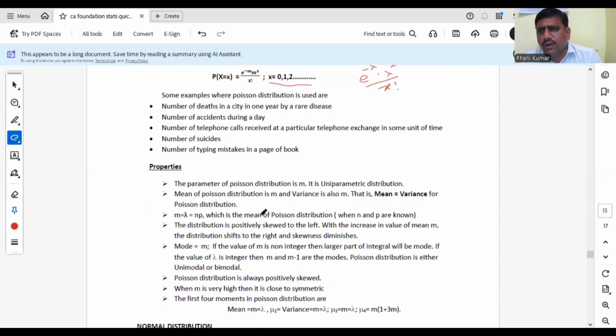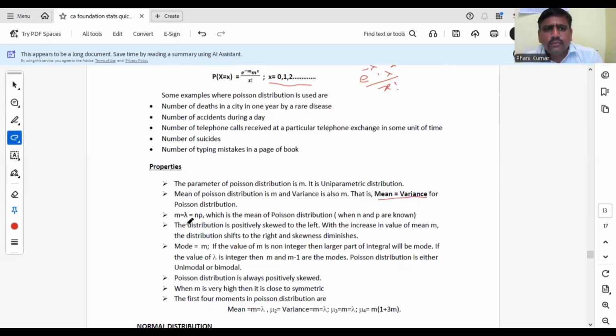What are the properties of Poisson? As I discussed earlier, the parameter in Poisson distribution is m or lambda. Only one parameter is there, it is a uniparametric distribution. In Poisson distribution mean is lambda and variance is also lambda. That means mean equal to variance. For binomial distribution, what is the condition? Mean should be greater than variance. For Poisson, mean equal to variance. So mean equal to variance equal to lambda. If it is SD, root lambda.